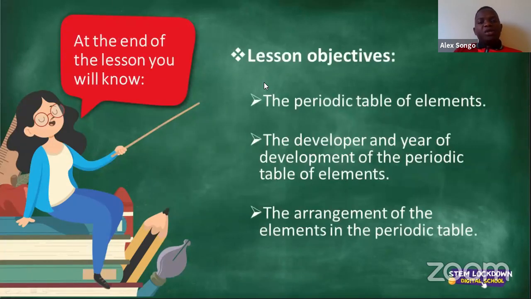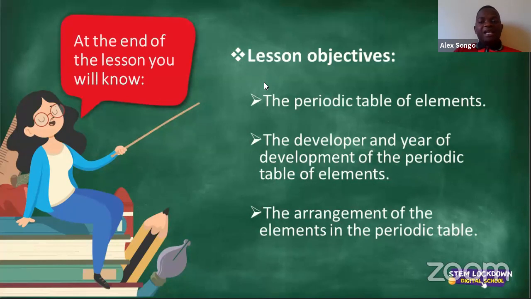So, what are we doing today, ladies and gentlemen? The first objective of this lesson, we are going to study the periodic table of elements. That is number 1. Number 2, we are going to look at the developer and the year in which the periodic table was developed. Number 3, we are going to look at the arrangement that is found in the periodic table.